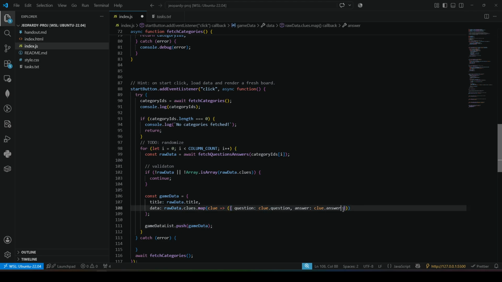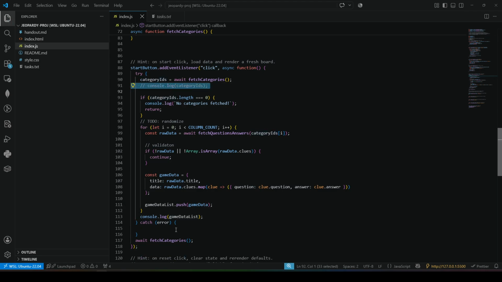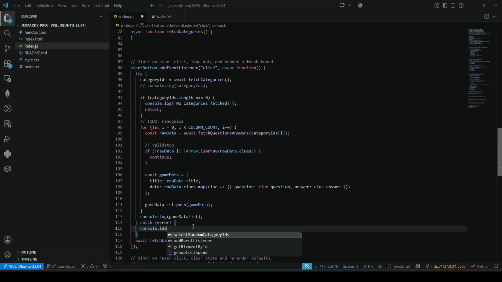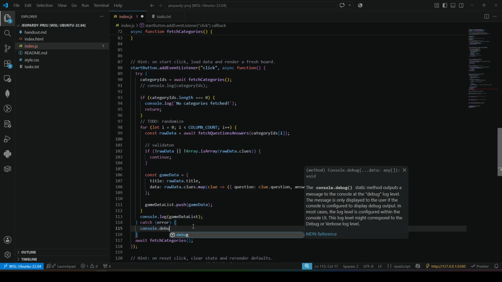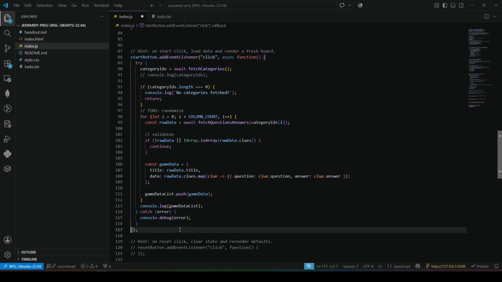And once we're done with all of this, I'll just console log our game data list, just so we know that we have it. This I will comment out for now. And then console.debug error or something like that. Okay, so that works. Let's remove that. Gonna have a finally.